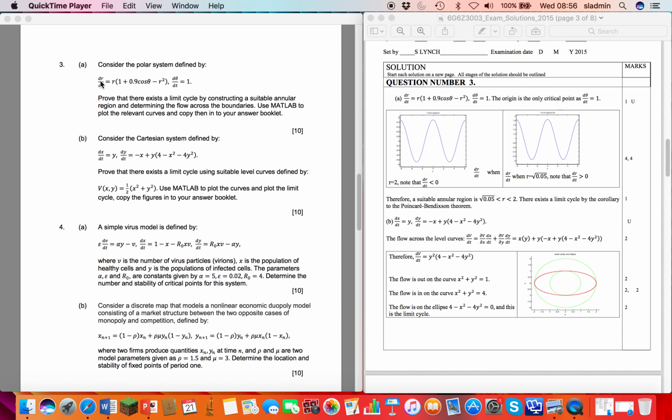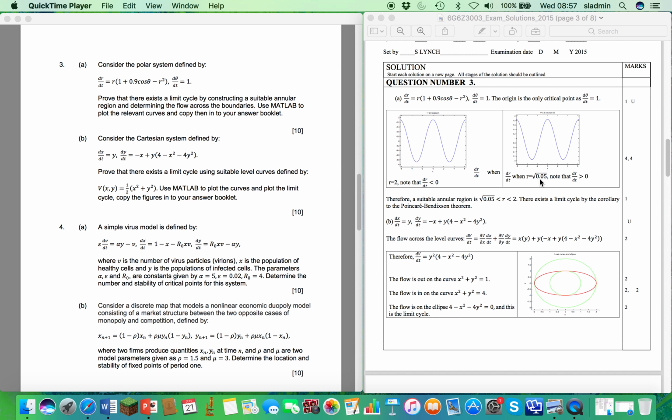If you put r equals 2 into this formula, and you plot dr/dt for this one, then we get this function here, and you can see quite clearly that this is always strictly negative. This value here is -2, so this is always strictly negative. So dr/dt is negative, so the flow is in. So the flow is in on r equals 2.